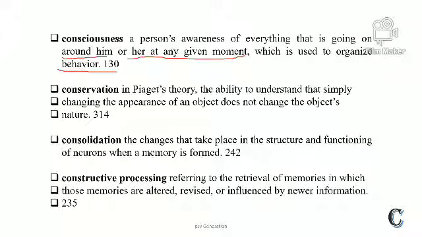Consolidation. The changes that take place in the structure and functioning of neurons when memory is formed. It means neurons change when memory is formed. That is called consolidation.